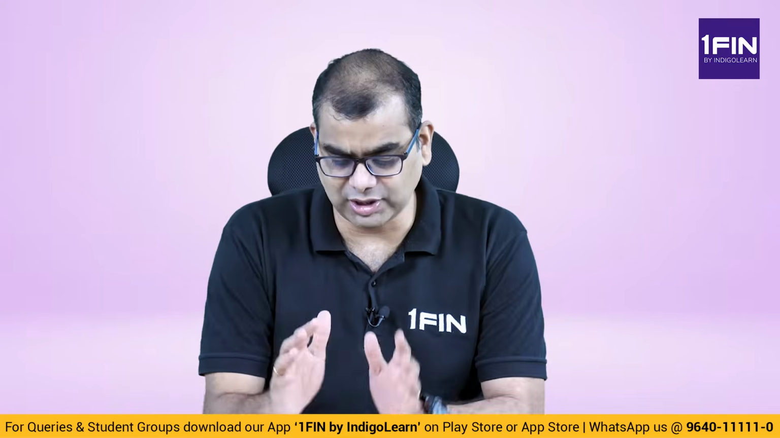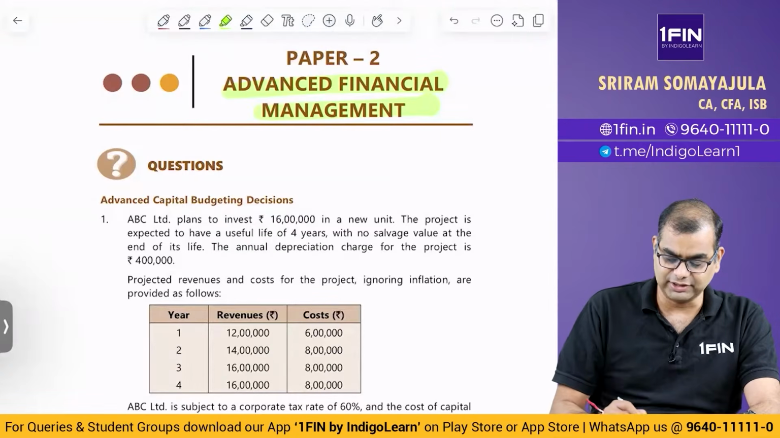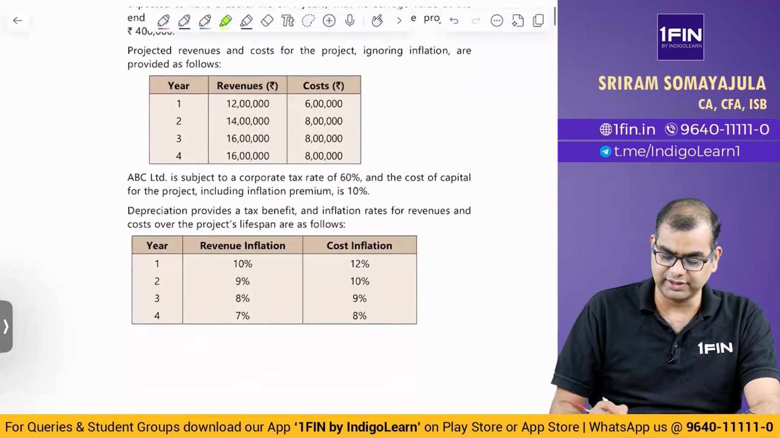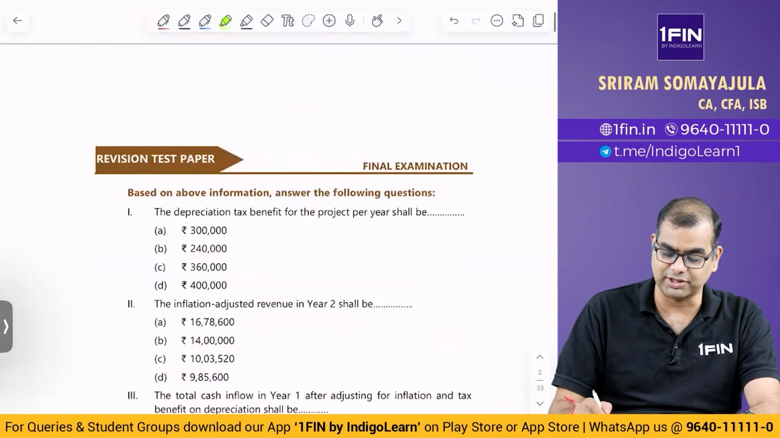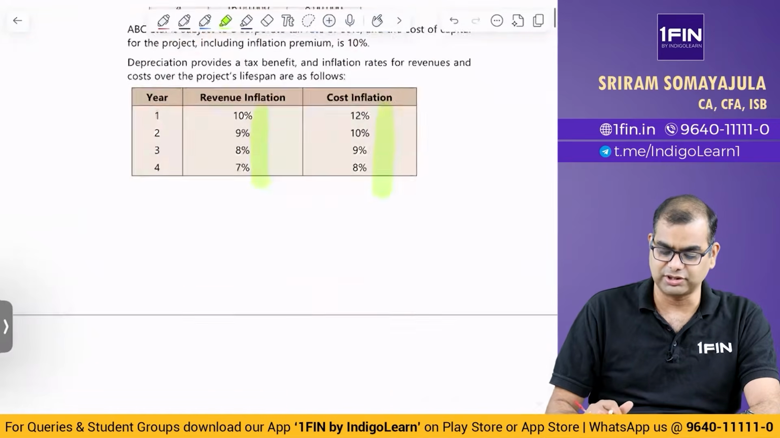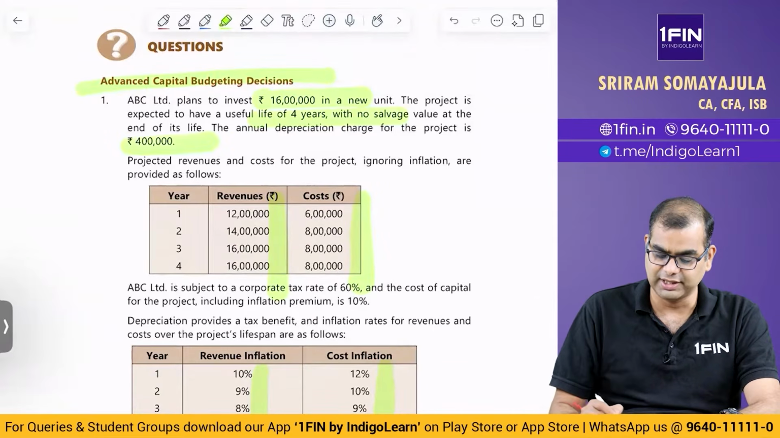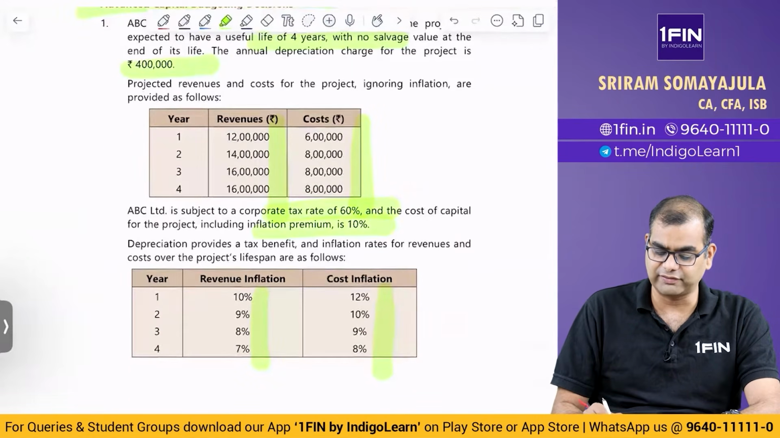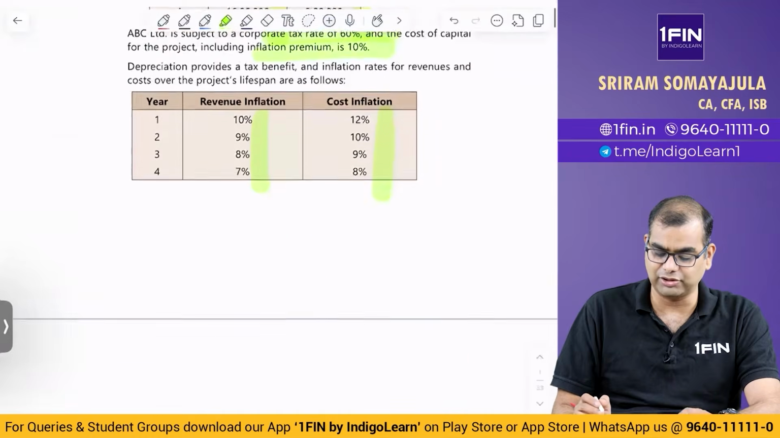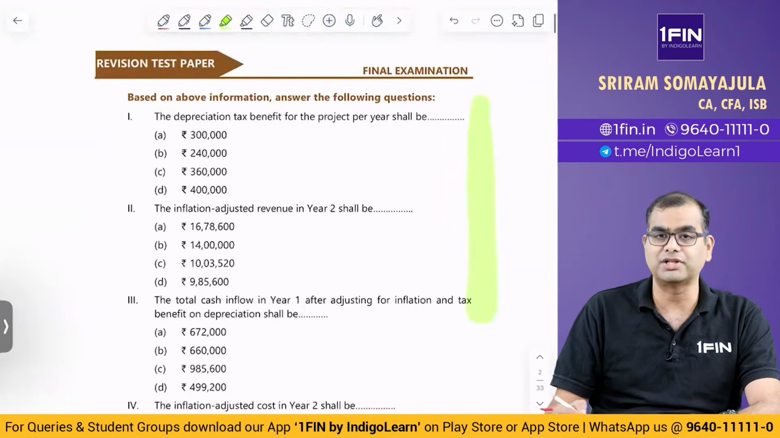Let's look at the first question. The first question is on advanced capital budgeting. This is where they have given separate revenue inflation and cost inflation, and then they've asked a bunch of MCQ questions based on that. So there's a project, the project has certain revenues, certain costs, there's an investment, there's no salvage value, some depreciation is there, there's a tax rate, and including inflation premium, something is the cost of capital. You are now supposed to find out a bunch of points.